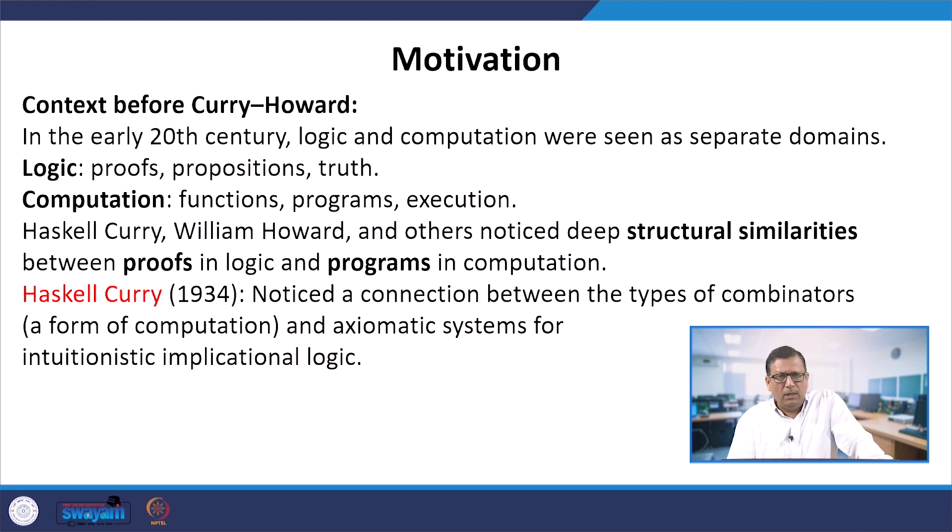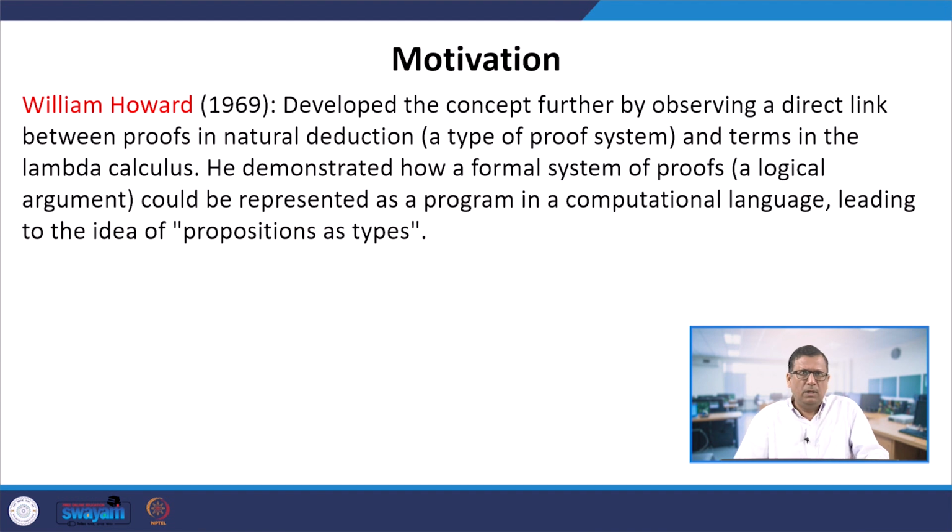For example, Curry in 1934 noticed a connection between the types of combinators, a form of computation, and axiomatic systems for intuitionistic implicational logic. Now in 1969, William Howard developed the concept further by observing a direct link between proofs in natural deduction, which is a type of proof system, and terms in the lambda calculus. He demonstrated how a formal system of proofs, a logical argument, could be represented as a program in a computational language, leading to the idea of propositions as types.